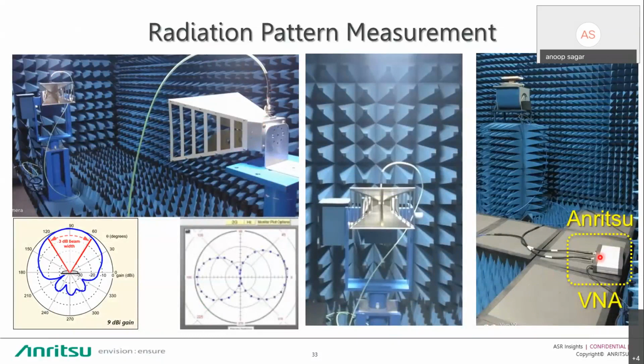You can see in the last picture, this is the shock line VNA connected with the reference horn antenna, and the other port is connected with your DUT antenna. So with the help of this radiation pattern measurement unit, you can get beam width, you can get radiation pattern, you can get gain of the antenna.